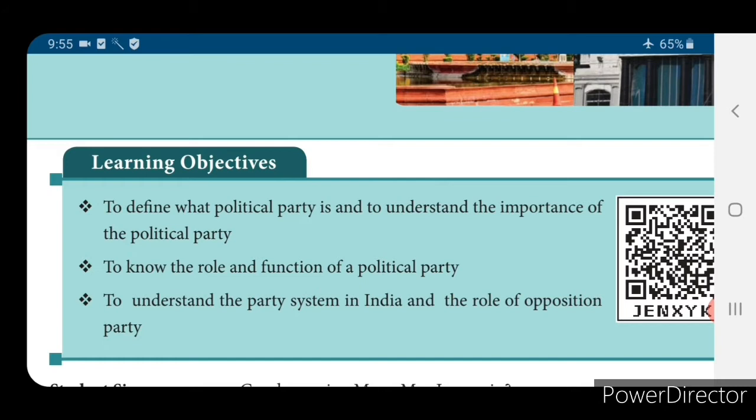To understand the party system in India and the role of the opposition party. So in India, what party system are we following, and also the role of the opposition party. These three are the objectives.